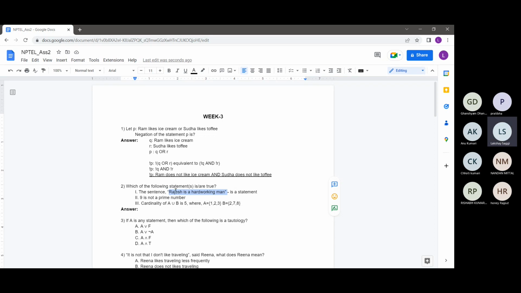Is this sentence a statement or not? You must have studied the definition of a statement in the NPTEL lectures also. What is basically a statement? A statement is something which is fact based and not opinion based, right? So according to that definition, is "Rajesh is a hardworking man" a statement or not?